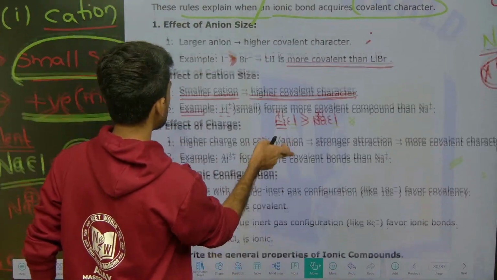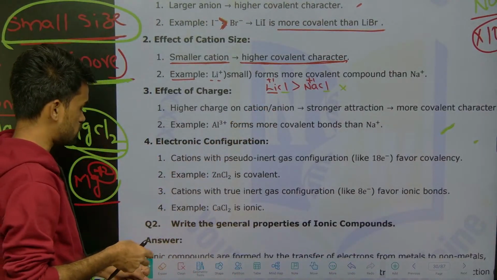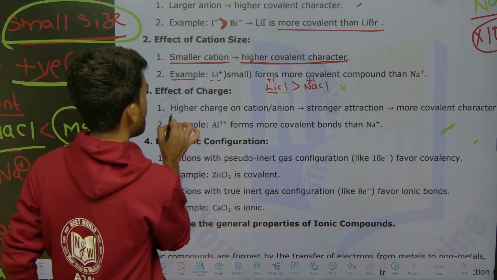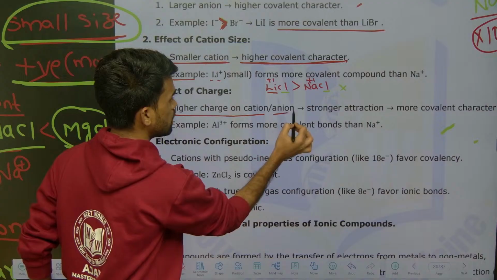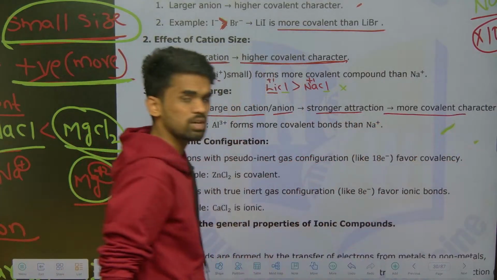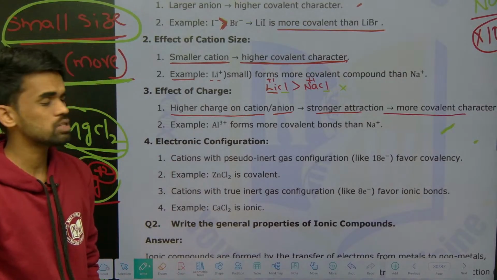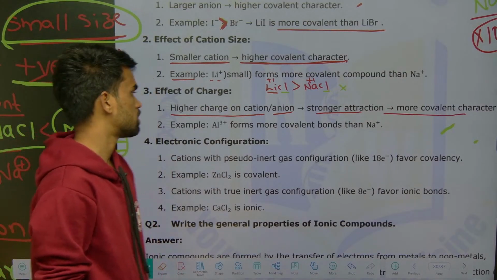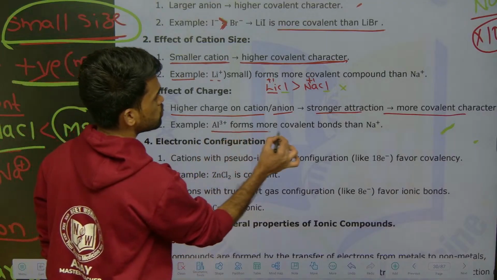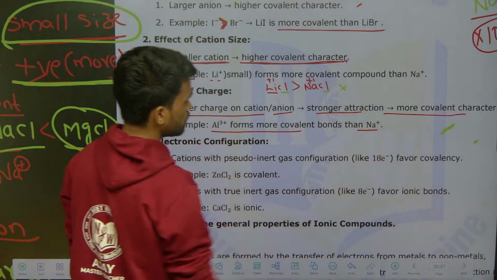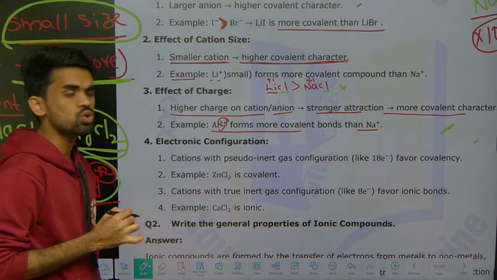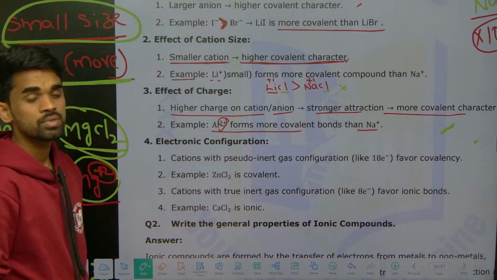Okay, now what is the effect of charge? Effective charge, whether it may be negative charge or positive charge, it should be high. Higher the charge on the cation or higher the charge on the anion, stronger the attraction, and the compound will have more covalent character. Example here: Al3+ forms a more covalent compound than Na+, because there is more positive charge, so that's why it makes it a more covalent compound when we compare it with Na+.